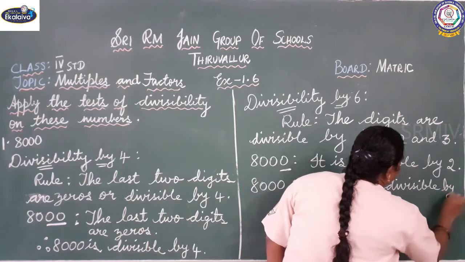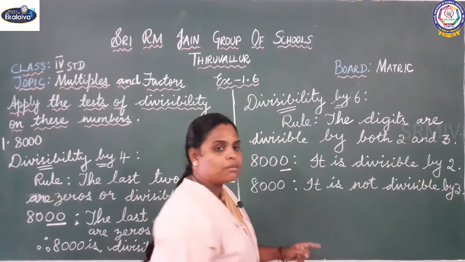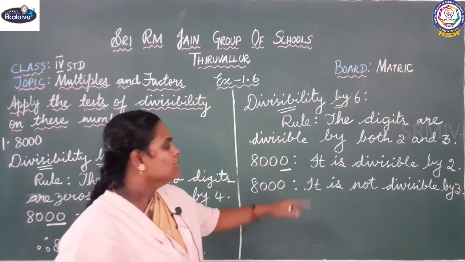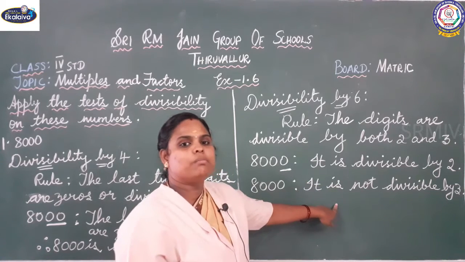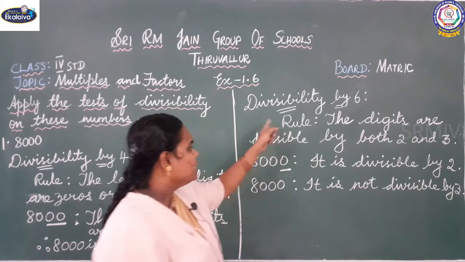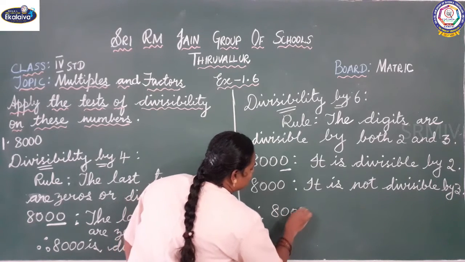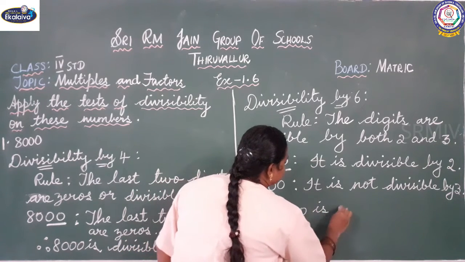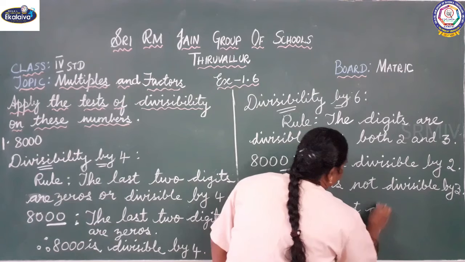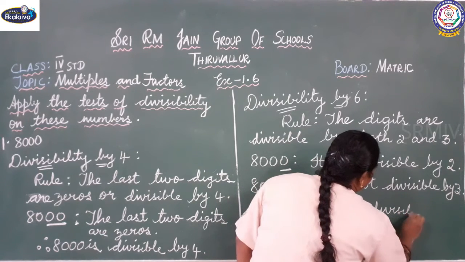So listen children, it should be divisible by both 2 and 3. So if it is not divisible by 3, then we can say it is not divisible by 6. So therefore 8000 is not divisible by 6.